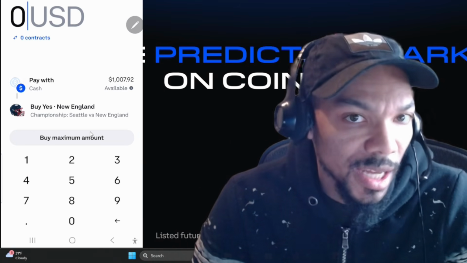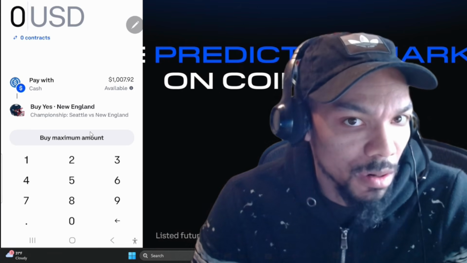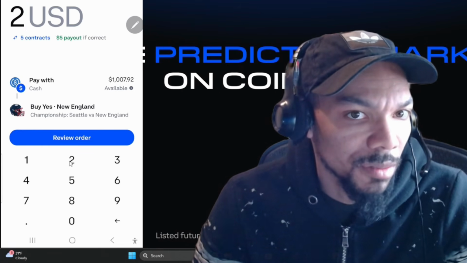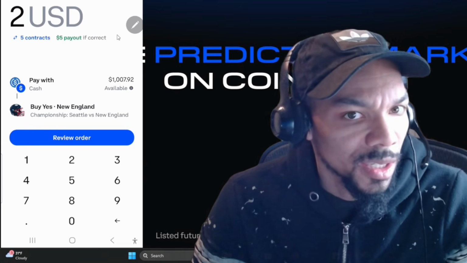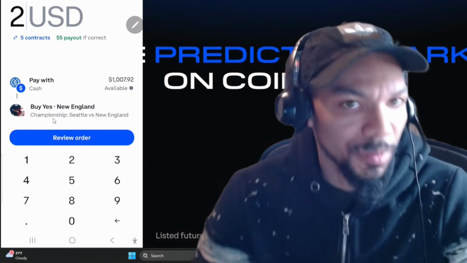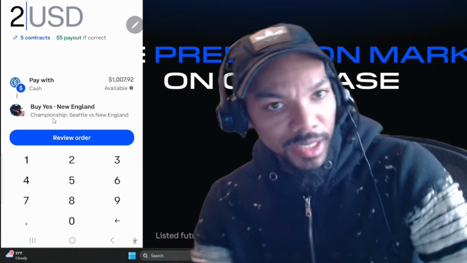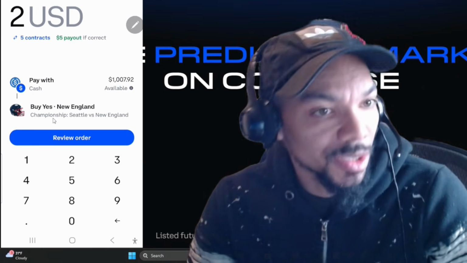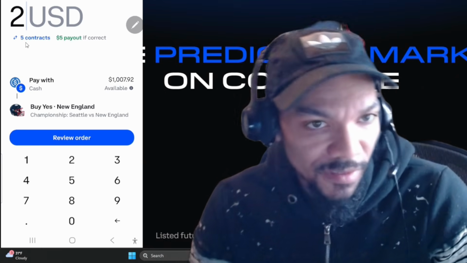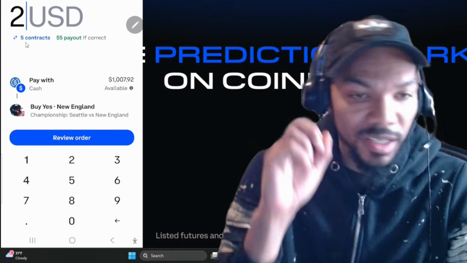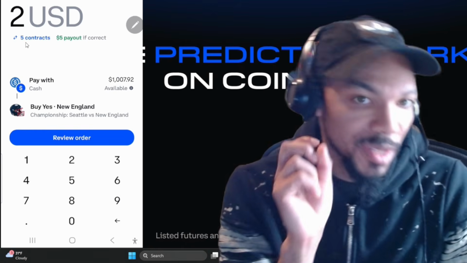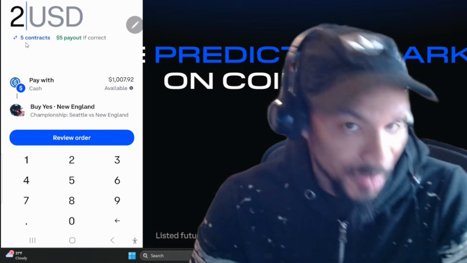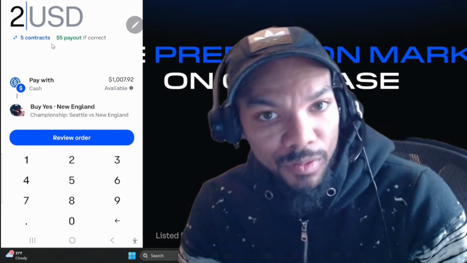Okay, so what I'm going to do is end up betting on New England. I'm just gonna do a small bet. So now if we remember, each contract cost is based on the chances of them winning. I think the chances of them winning is 33%. Since I said $2 worth, that's why they end up having five contracts, because each contract is worth the percentage of them winning. So it's a 33% chance of them winning. I said $2 worth, so that's how they had five contracts, and the payout would be $5 if I win.